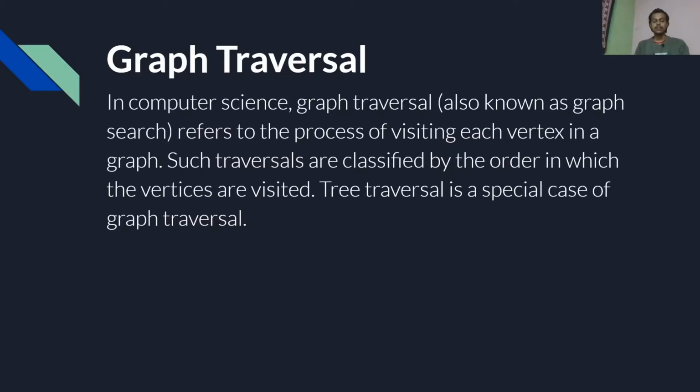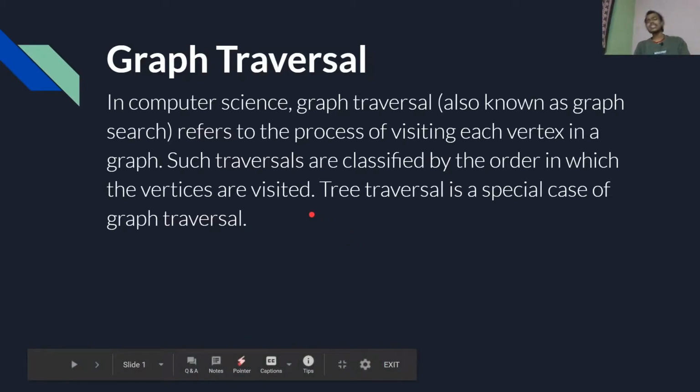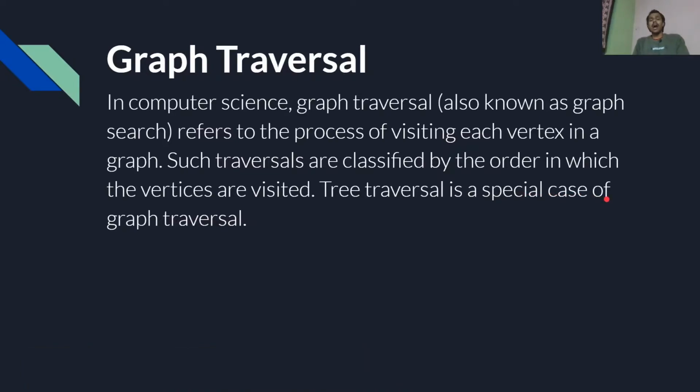So we have two types of graphs: one is directed and another one is undirected. That's why it is said that tree traversal is a special case of graph traversal. The way we traverse a graph, in the same way we can traverse a tree, because a tree is nothing but a type of graph.